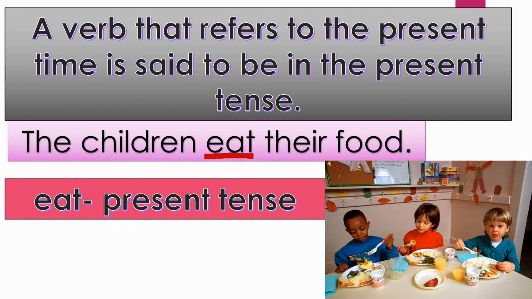The word eat is verb. Now, which tense is this? Yes, this is present tense. The present tense of a verb tells us that the action is taking place now or at present. So, it's what? Present tense. Very good.